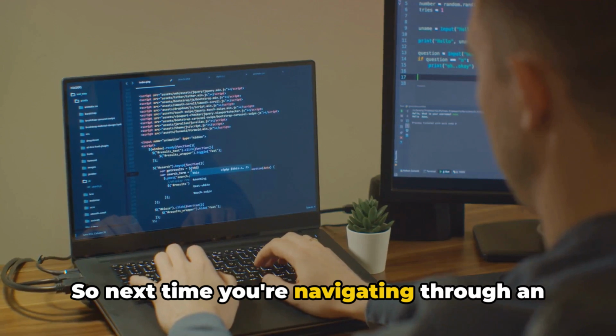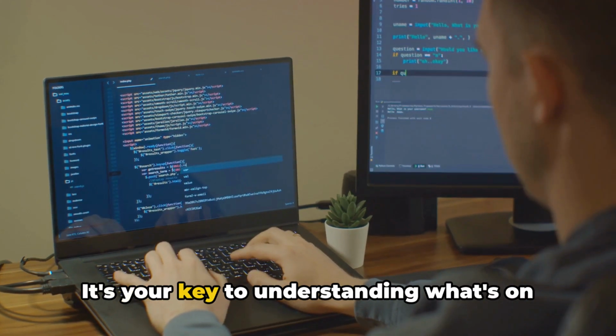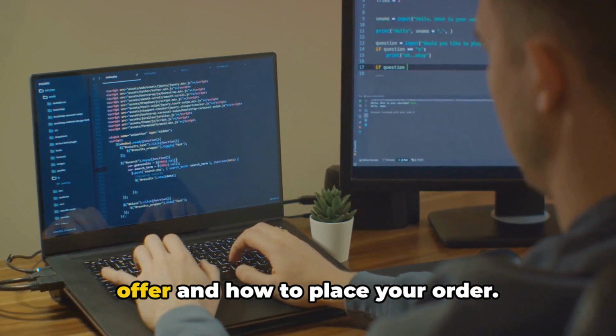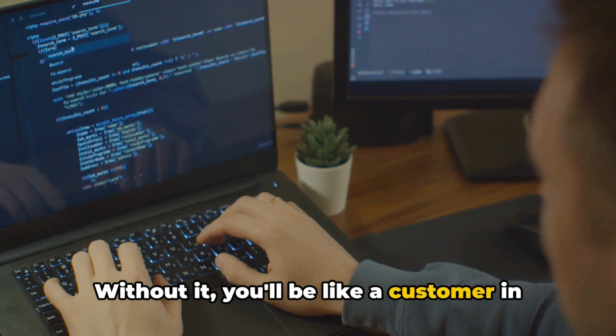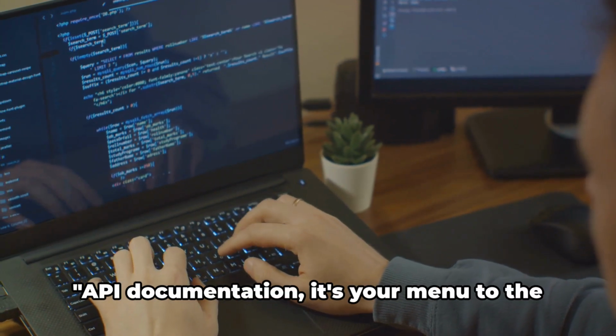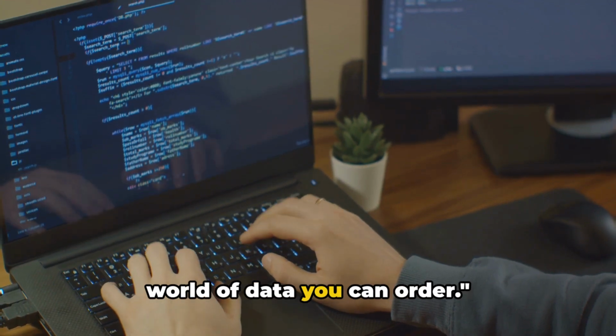So, next time you're navigating through an API, remember to check its documentation. It's your key to understanding what's on offer and how to place your order. Without it, you'll be like a customer in a restaurant with no menu. API documentation, it's your menu to the world of data you can order.